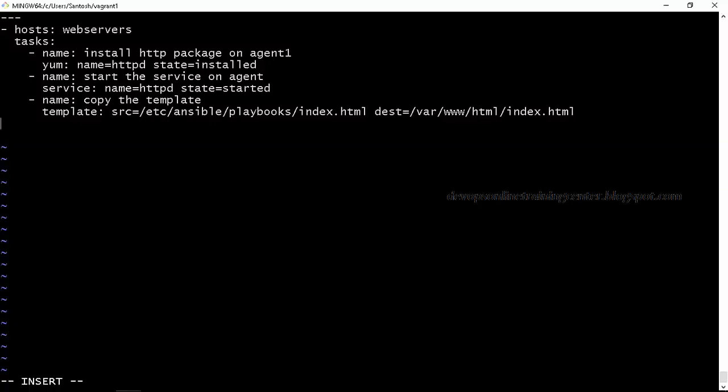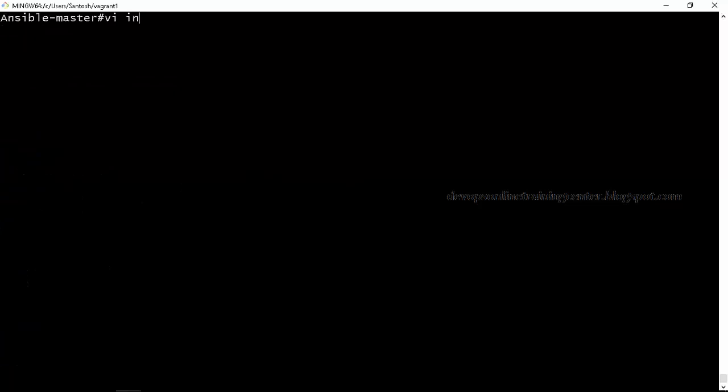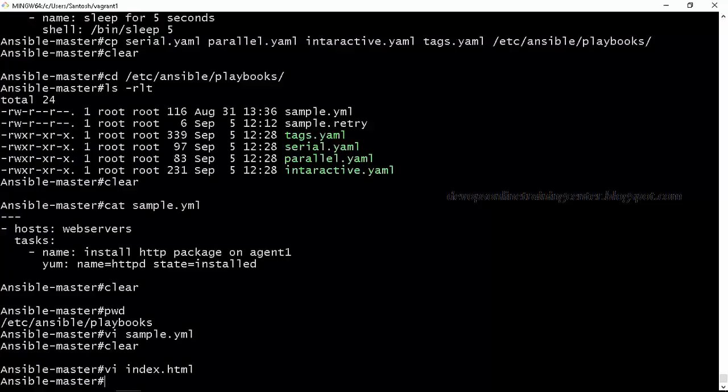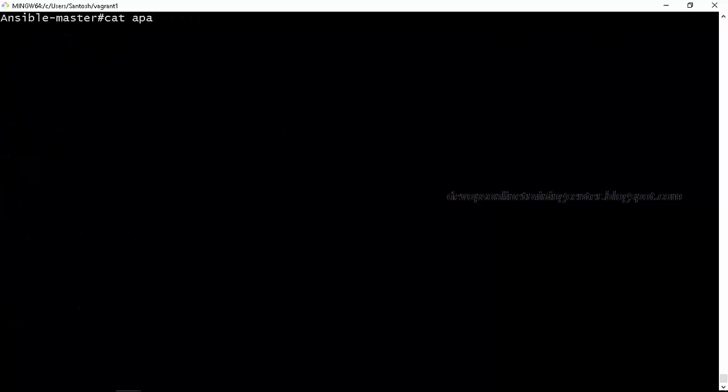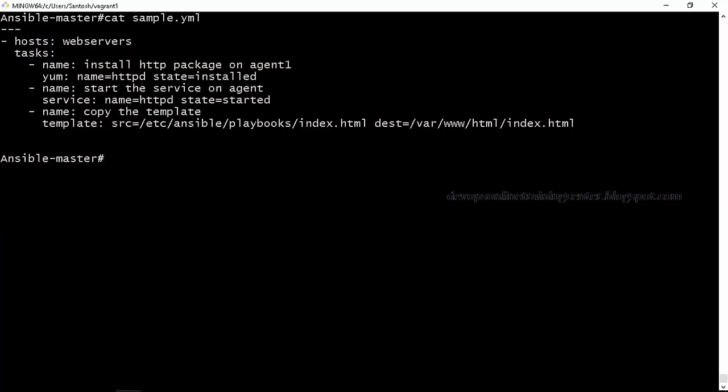We're trying to install a package, start the service, and copy a file. So I'll copy a file here, index.html, or rather copy from hello world. Okay. So this is a sample YAML file. We have hosts, we are installing a package, we are starting the service, and we are copying the template. The template has hello world that has to be copied to a remote machine, right?